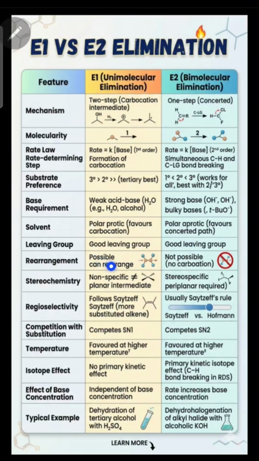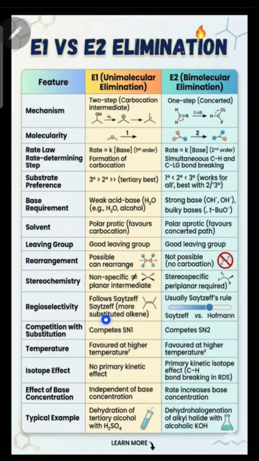Because a carbocation is forming in the E1 elimination reaction, that means the rearrangement of the carbocation is possible, while in E2 elimination reaction there is no possibility of rearrangement. E1 elimination reaction is not stereospecific, while E2 elimination reaction is stereospecific.